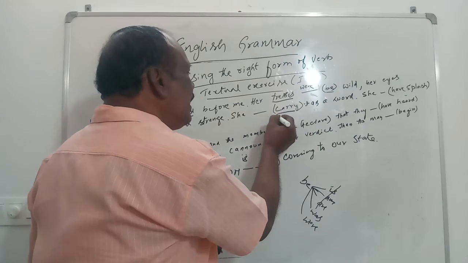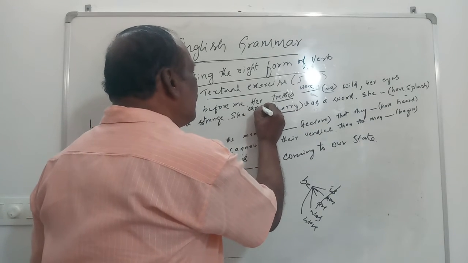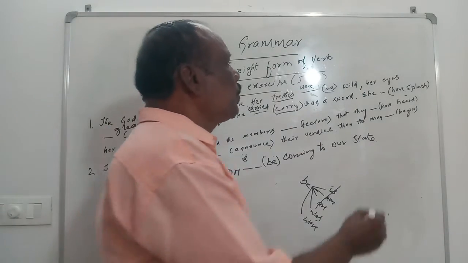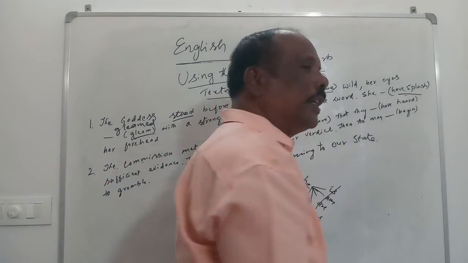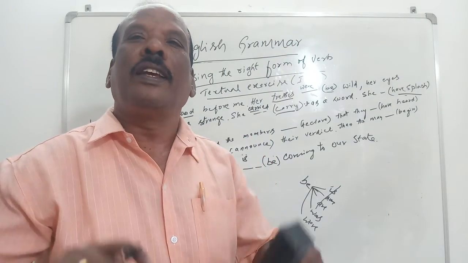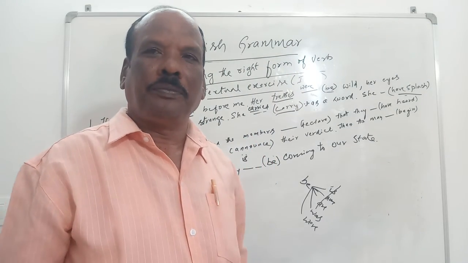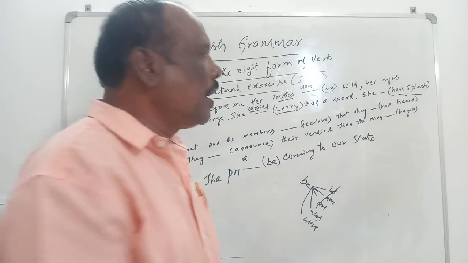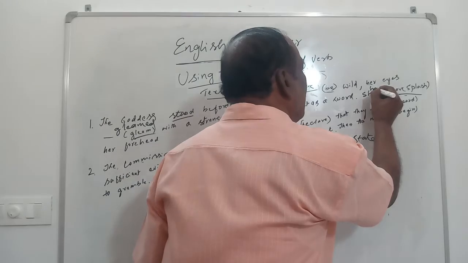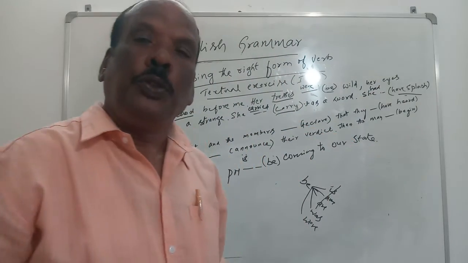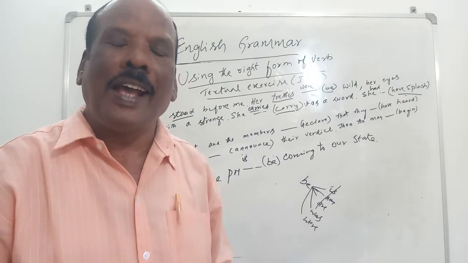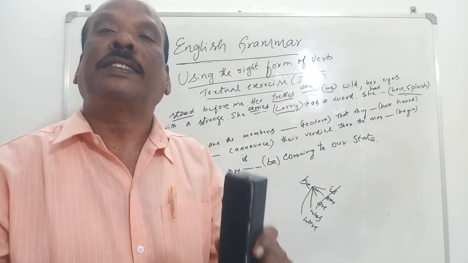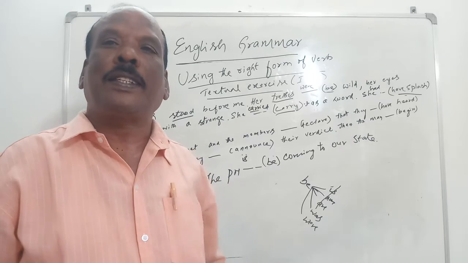Then carried. Right? And here, two verbs are given. One is auxiliary verb. Another one is main verb. So have has to be changed into had. When you use have, had, has, the next verb should be put in past participle form.